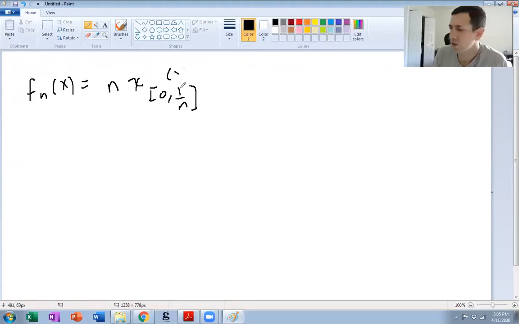And actually, I want the half open, half closed interval, not the closed interval. So let's make this half open, half closed. Okay. So yeah, the picture is just as follows. Kind of the obvious picture here.